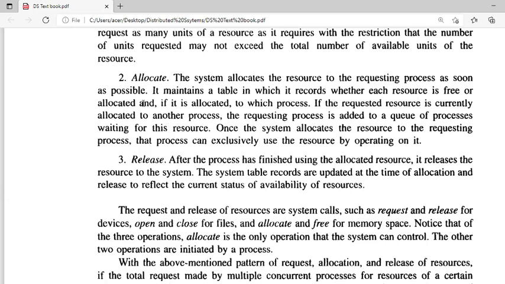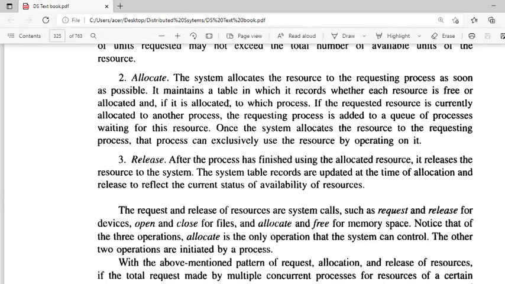So when out of 4, 3 are allocated, the number of free resources available is 1. Only 1 is available. After that remaining one is also allocated, it will update the table to free available resources as 0, allocated as 4. Like that, the system will maintain a table.